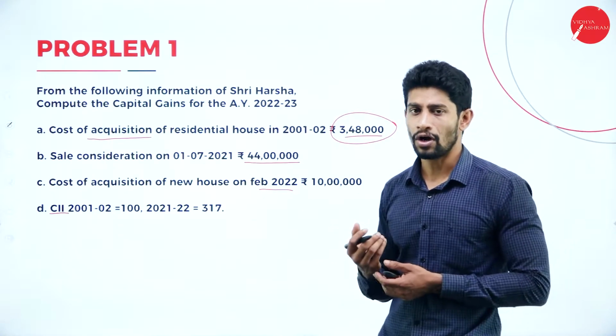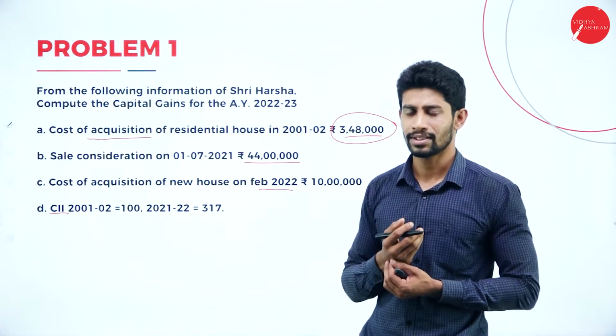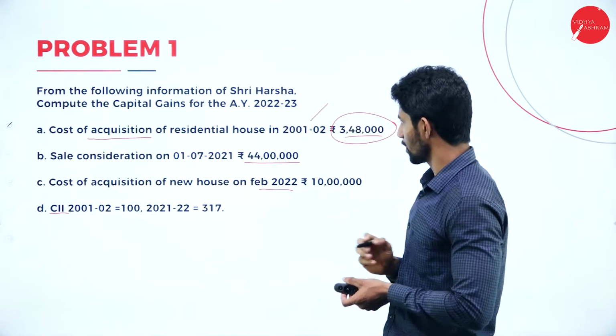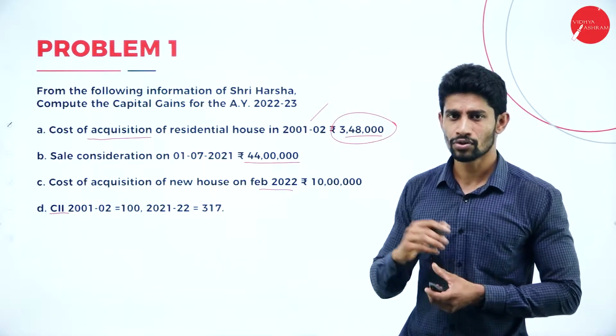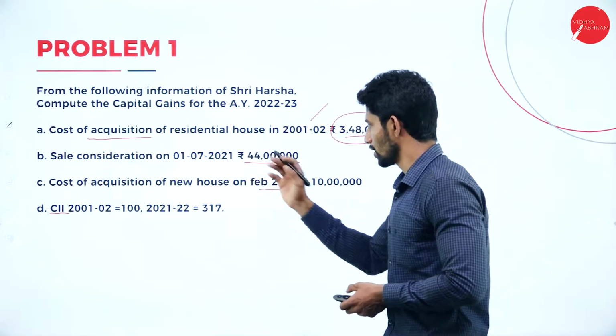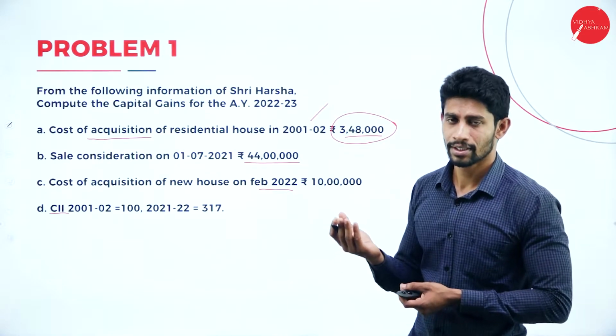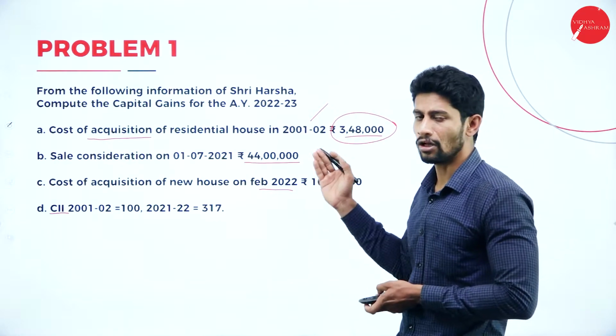First we have to get to know whether this property is a long-term asset or short-term asset. You can easily analyze. It was purchased in the year 2001-2002 and sold in the year 2021. So the asset is held for much more than 3 to 4 years. So easily we can say it is a long-term asset.